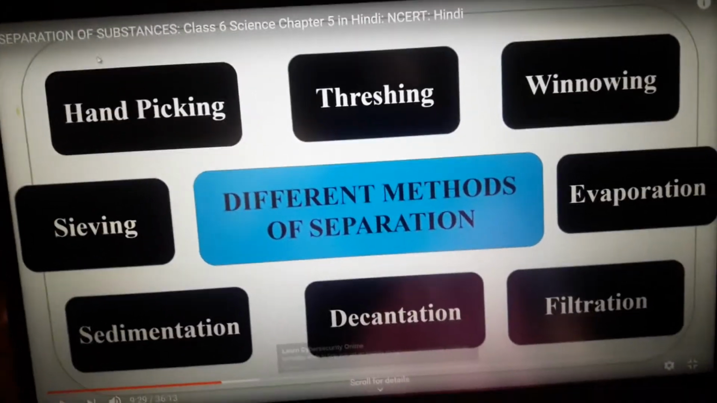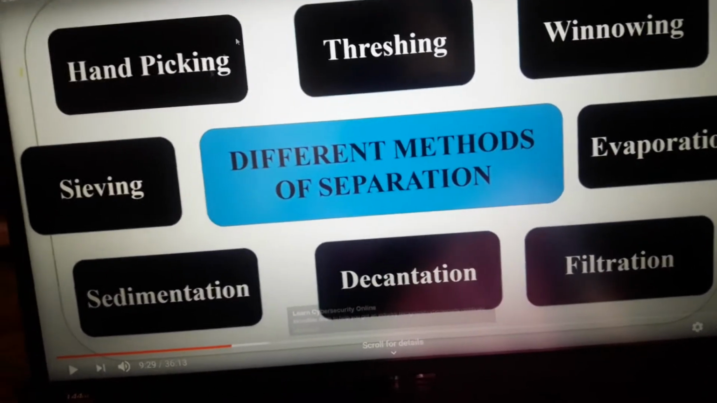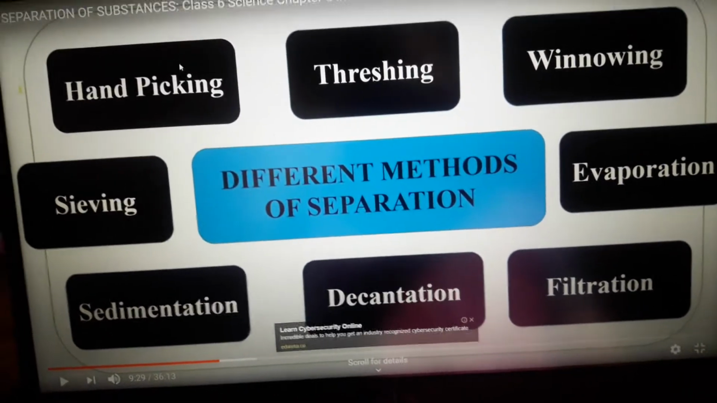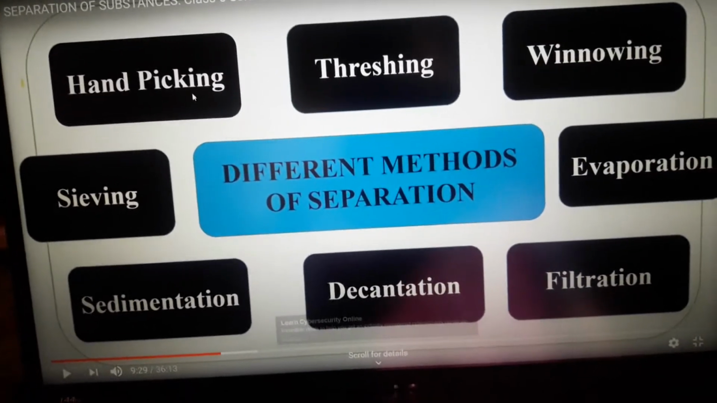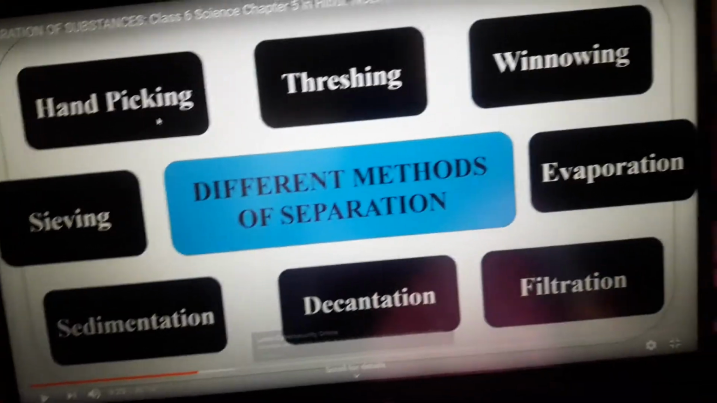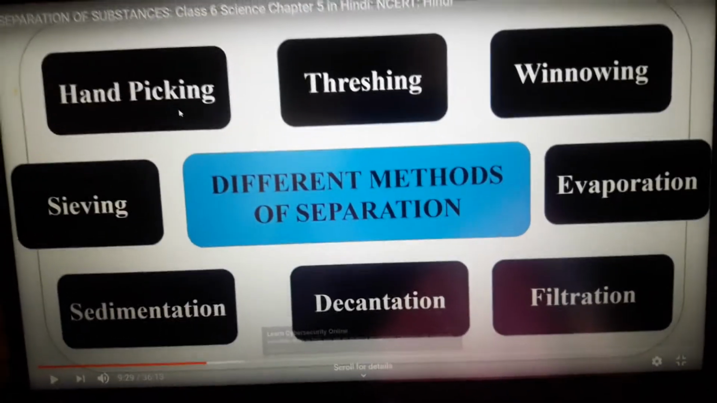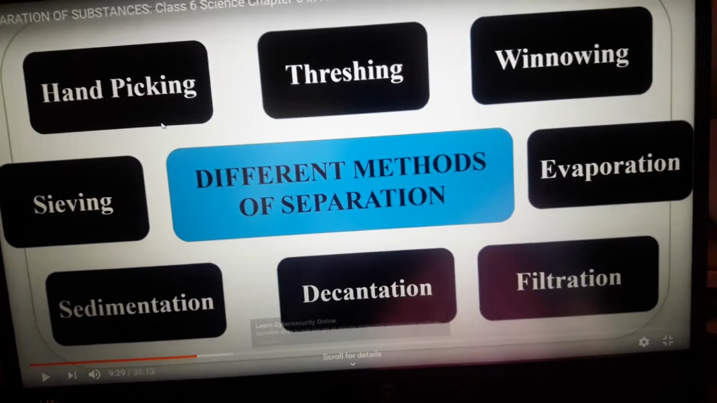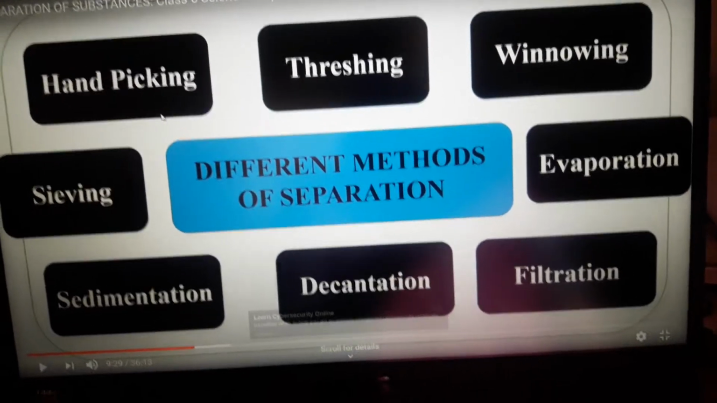Good morning, students. In sequence of our separation, I would like to explain to you the different methods of separation. First method is hand picking. By hand picking, we can separate stones and other stalk particles from grains, from wheat, from rice.